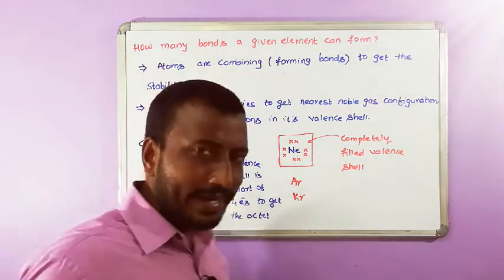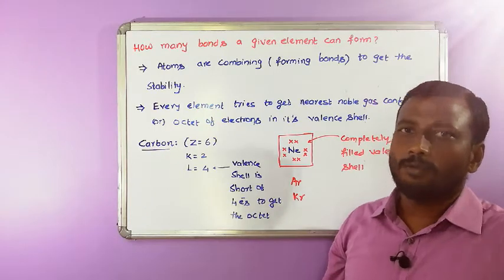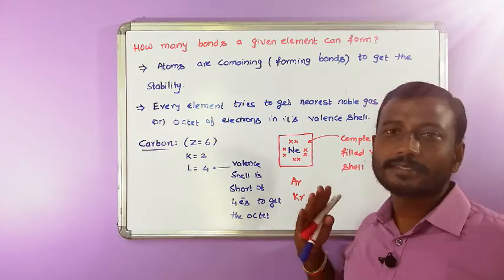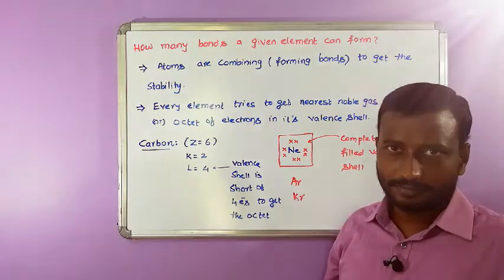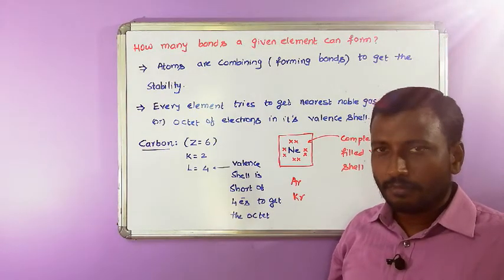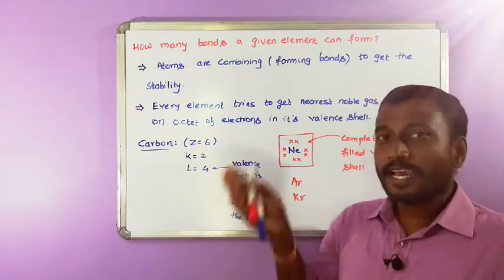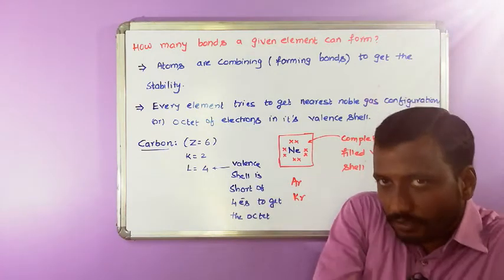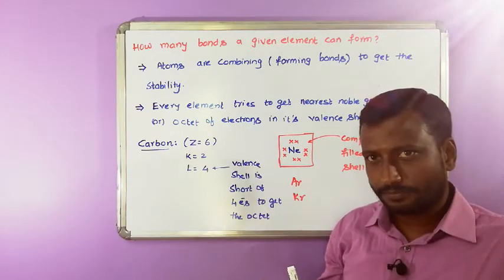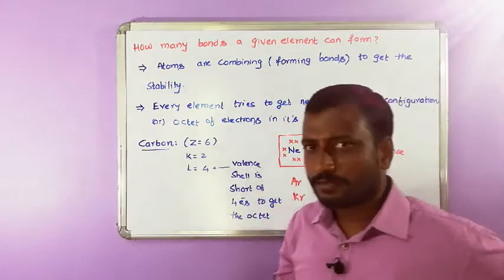So it needs to get 4 electrons from its surrounding atoms. When it has to get 4 electrons, it has to share its 4 electrons. Then carbon is going to get 8 electrons in its valence shell.